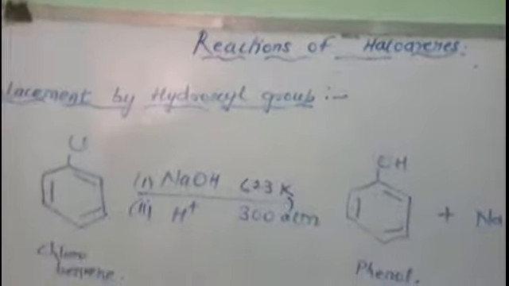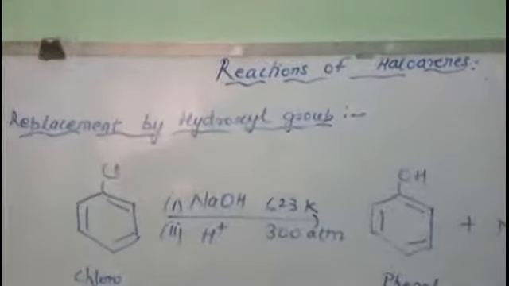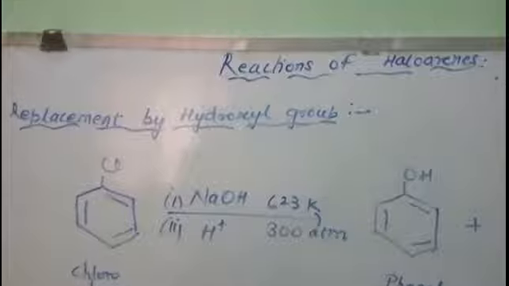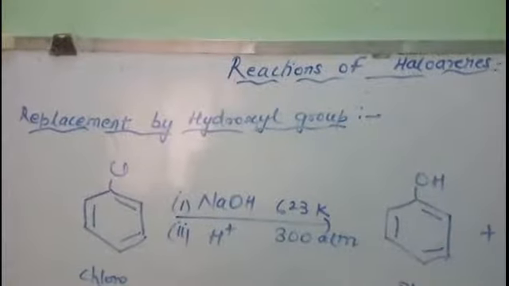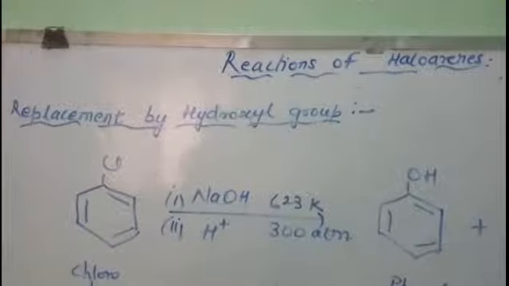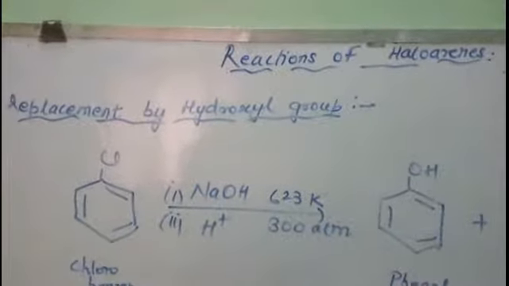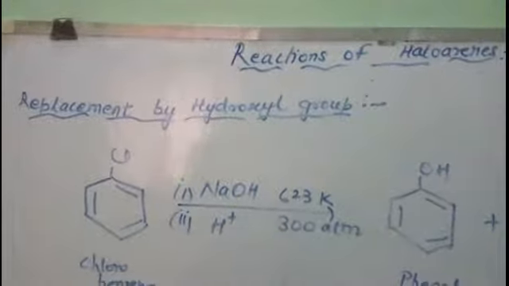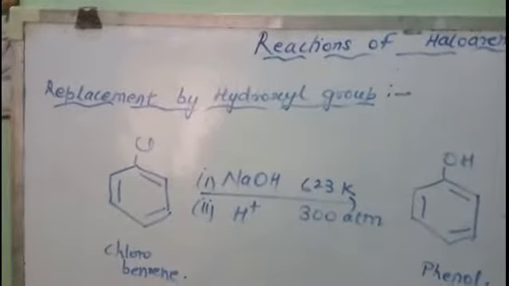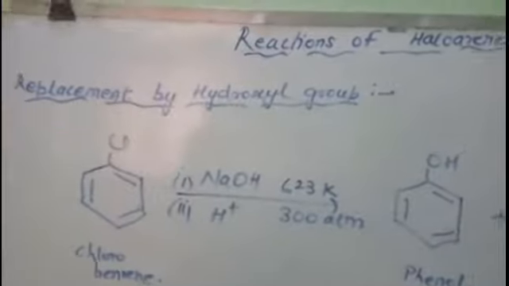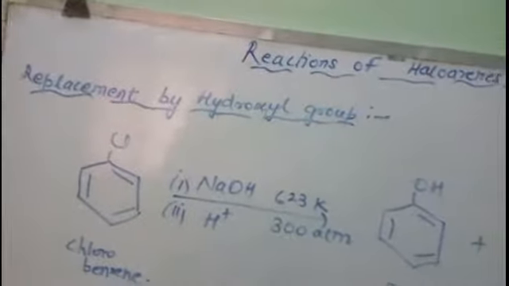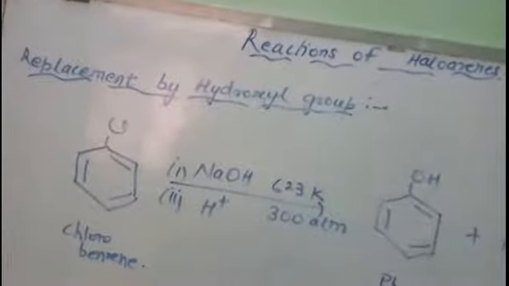And suppose if it breaks, then the phenyl cation which is formed is highly unstable because it cannot be stabilized by resonance. And also the benzene ring, since it acquires a negative charge due to the delocalization of electrons, will repel the nucleophile, hence the nucleophilic substitution will be difficult to carry about. Now if the nucleophilic substitution reaction is carried about, it is carried about under very drastic conditions, right?